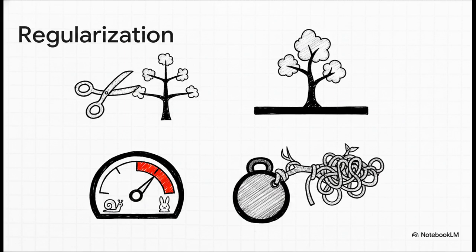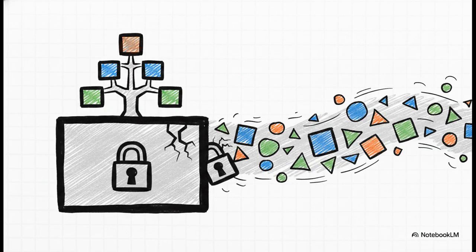In boosting, we adjust the learning rate, carefully scaling down the contribution of each new tree so the model learns slowly and robustly. We can even slap mathematical penalties like L1 or L2 directly onto the leaf weights to heavily penalize anything that gets overly complex. But here's the catch. Even perfectly regularized models face a massive looming challenge out in the wild, the continual training